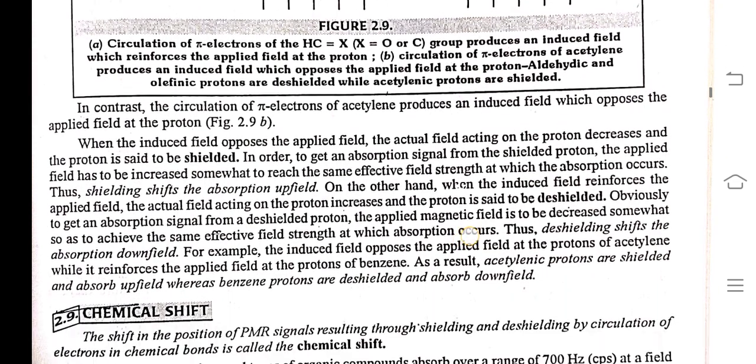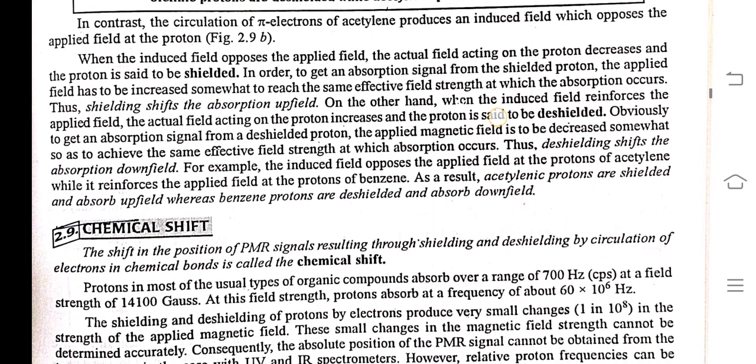When the induced field opposes the applied field, the actual field acting on the proton decreases and the proton is said to be shielded. In order to get an absorption signal from the shielded proton, the applied field has to be increased somewhat to get the same effective field strength at which absorption occurs. Thus, shielding shifts the absorption upfield.